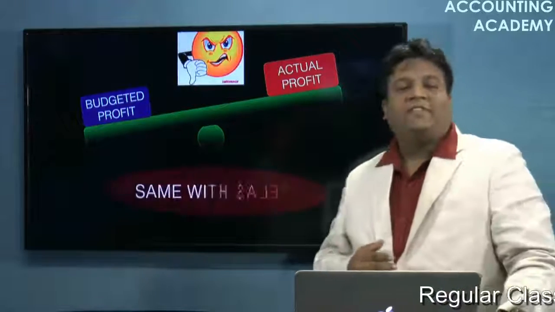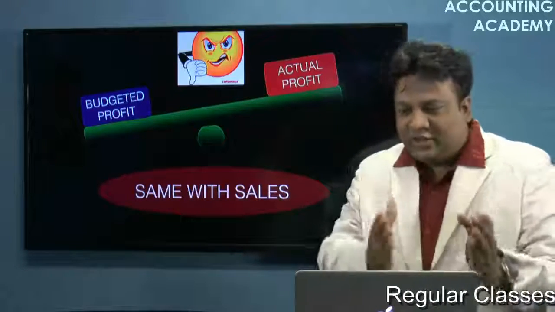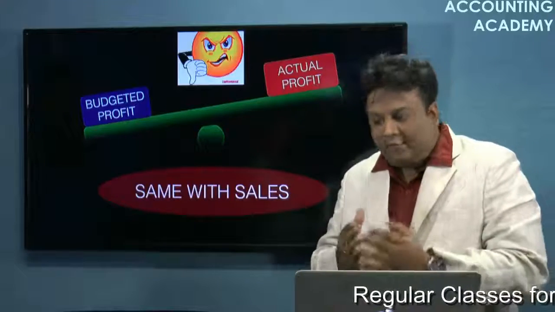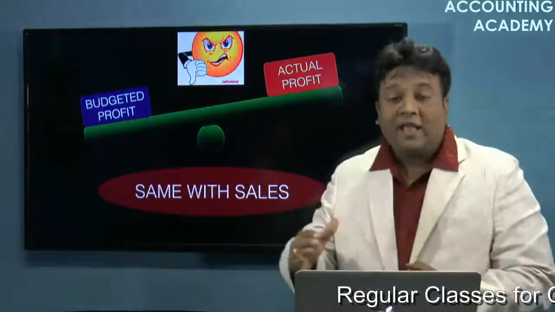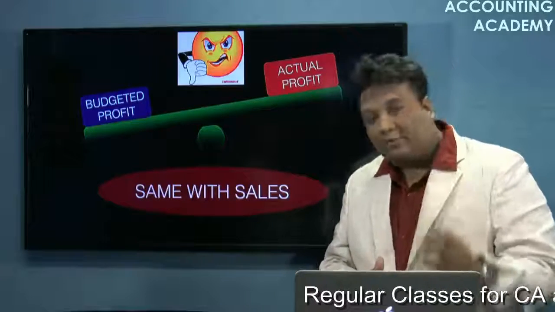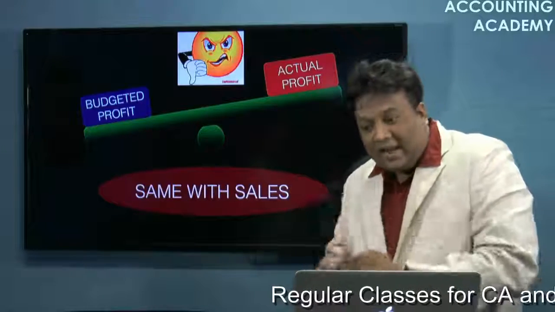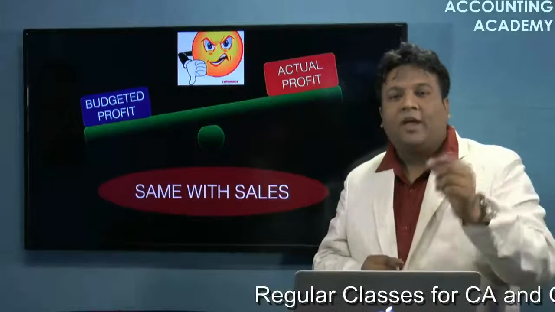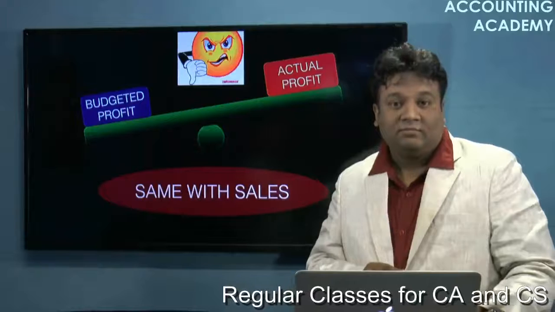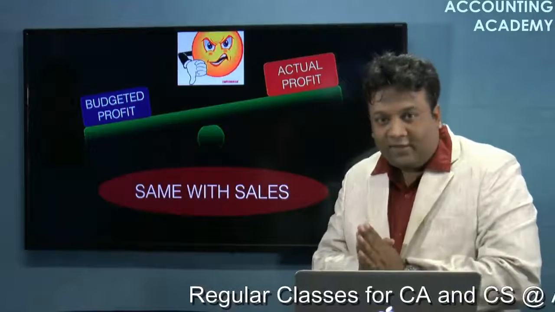Same will be the case with sales. Sales is also an income. So if I have budgeted some sales and I can see the actual sales now, if my actual sales are more than the budgeted sales, I will call that variance a favorable variance. While if my actual sales are less than the budgeted sales, I will call such variance an adverse variance. Right? I hope I have made myself very clear about profit and sales variance.